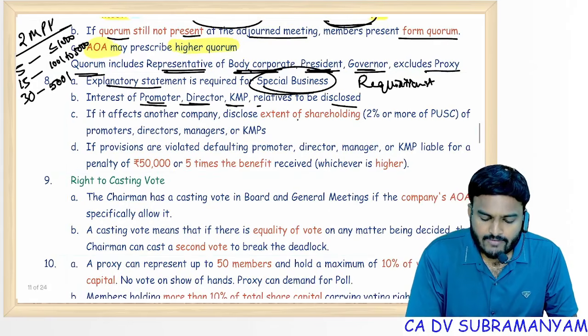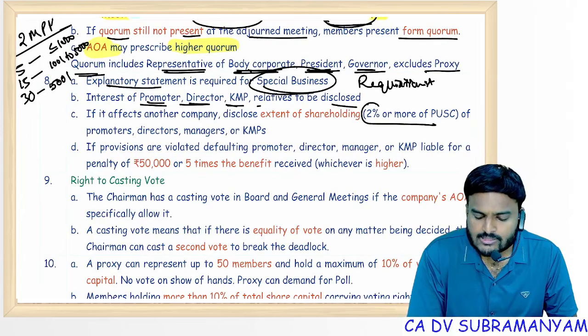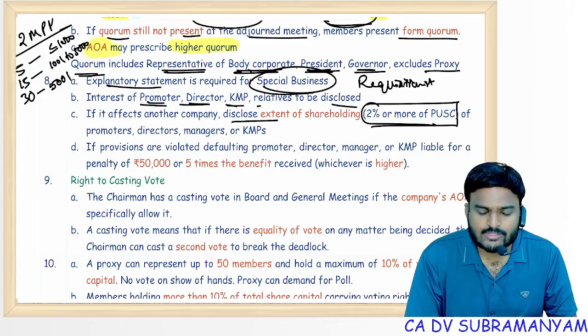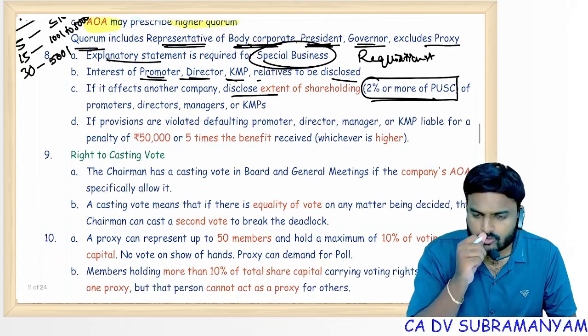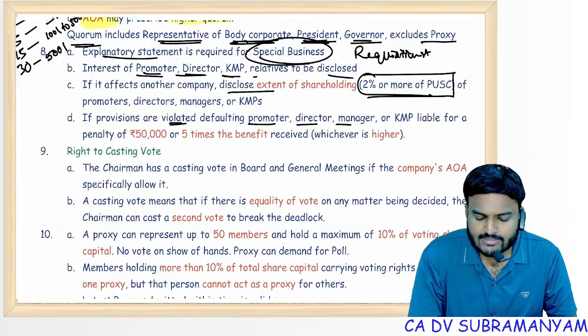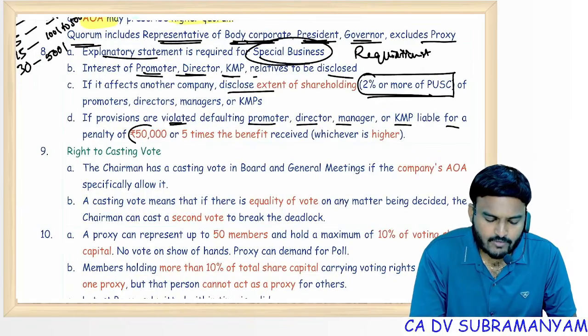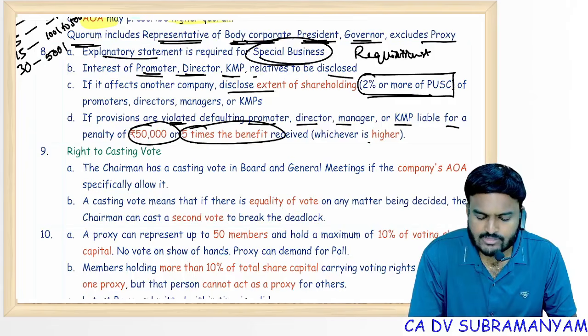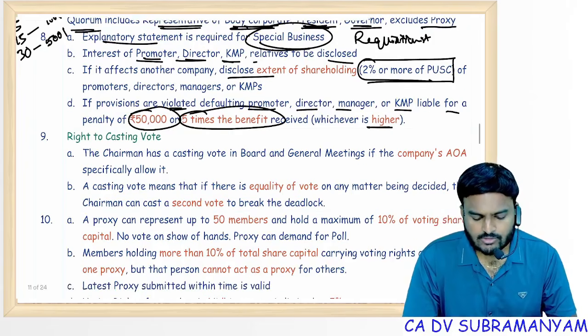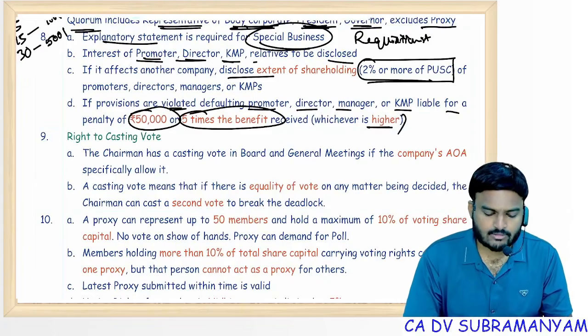In case of financial interest, 2% or more of paid up share capital shall be disclosed. Less than 2%, no need to disclose. If provisions are violated, defaulting promoter, director, manager, KMP liable for a penalty of 50,000 or 5 times the benefit received, whichever is higher. That is the punishment. Section 102.